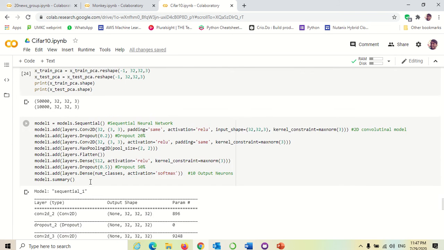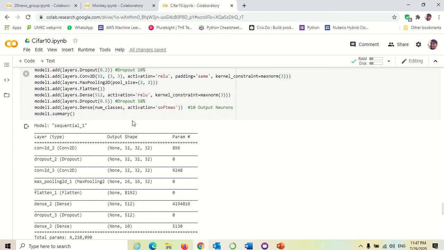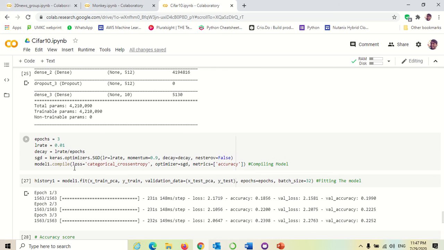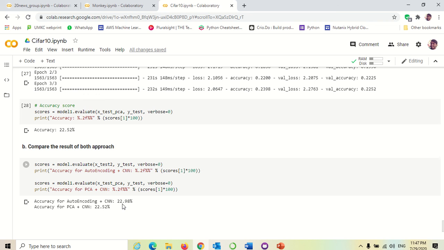I was adding now to this PCA applied data. I was applying the CNN with compiling and fitting here. The accuracy is 22.58. Previously it was 22.98. Now it was 22.52. The accuracy got decreased from autoencoding with CNN to PCA with CNN.